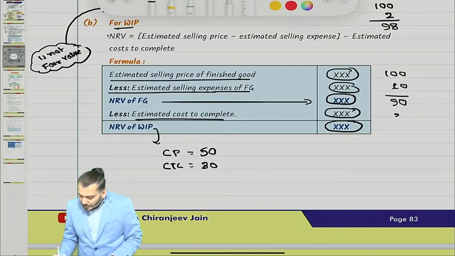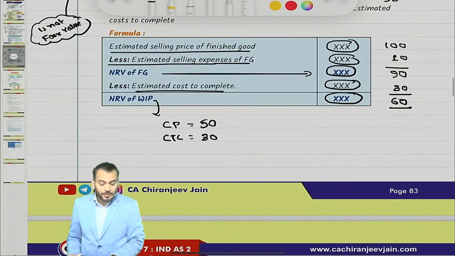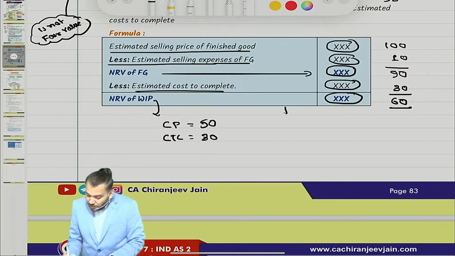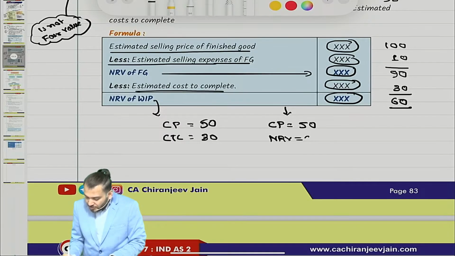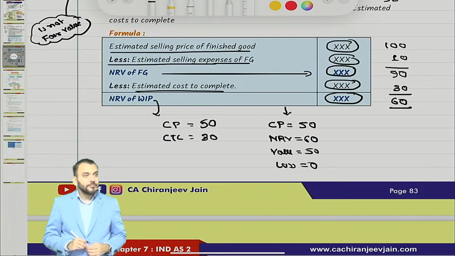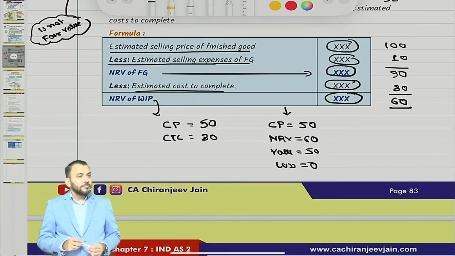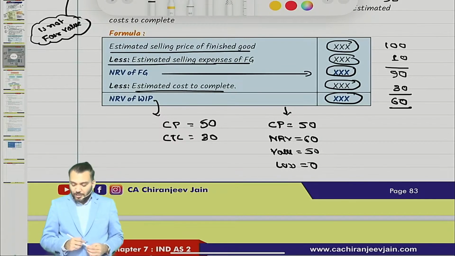So we deduct 30 from 90, and this becomes 60. This is the NRV. So to find the value of WIP, cost price is 50, NRV is 60, and therefore value is 50 and loss is 0. Have you understood what I am saying?